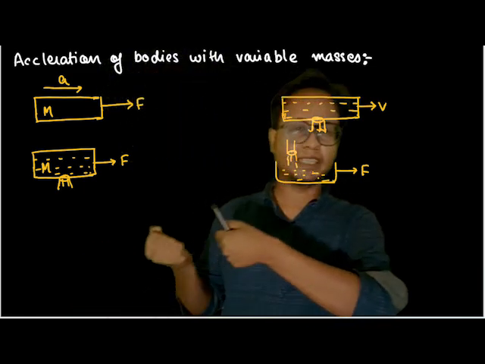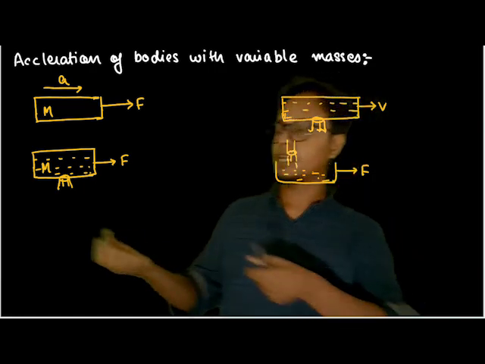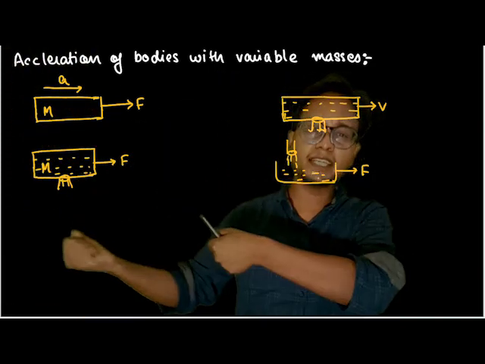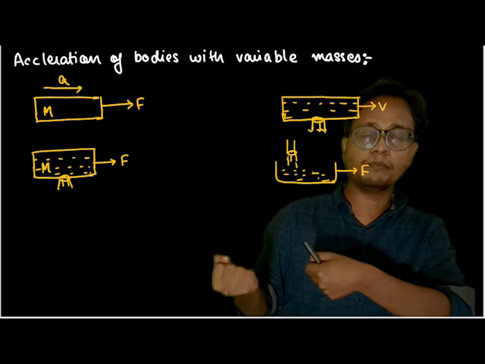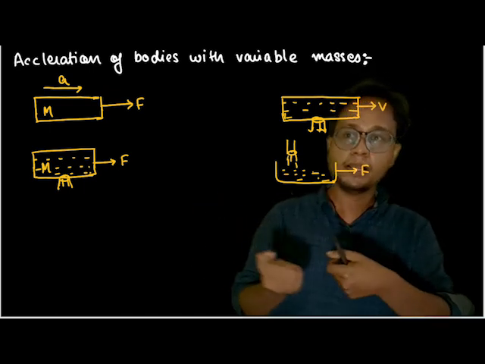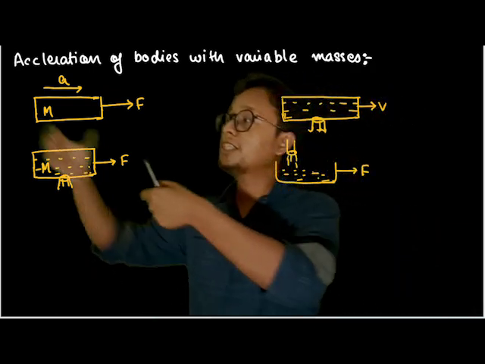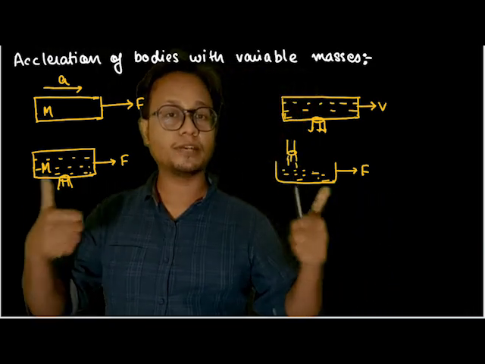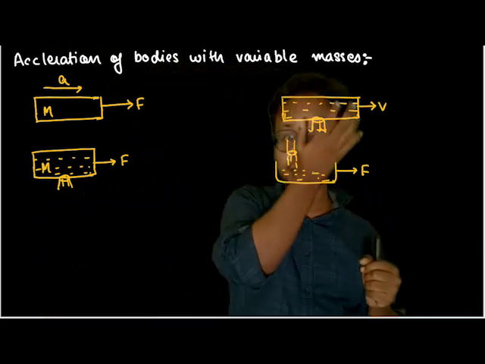The acceleration will decrease. That means what? I'm pulling a van and somebody is adding sand on top of that. The van is getting heavy, so my acceleration will decrease, no? Because my capacity is 10 Newton, my capacity is the same, but as time goes on, I'm pulling much heavier material, isn't it? So we are going to analyze these two kinds of scenario in this chapter or in this lecture.